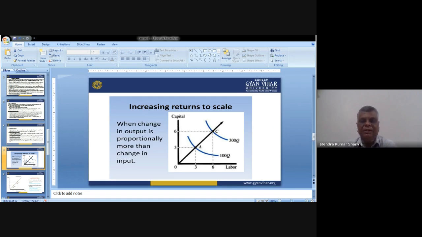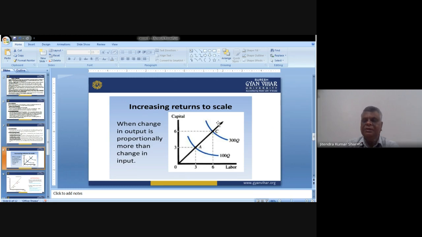Now you see here in the graphical presentation there is a clear indication that when we increase the input by 100, we have a return of 300.